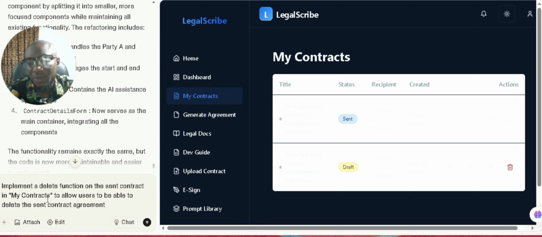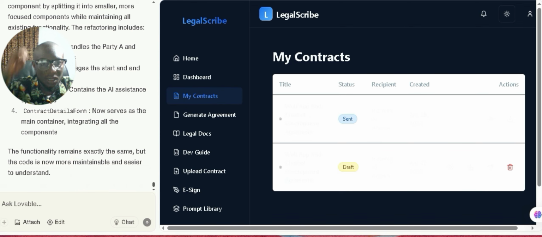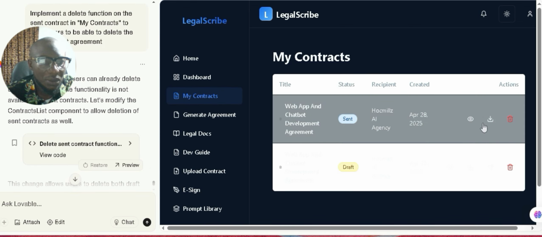So that is what we have asked it to do right there. Let's go there. Here we go. Look at it here. So can we have the ability to delete contracts, both drafts and sent ones?